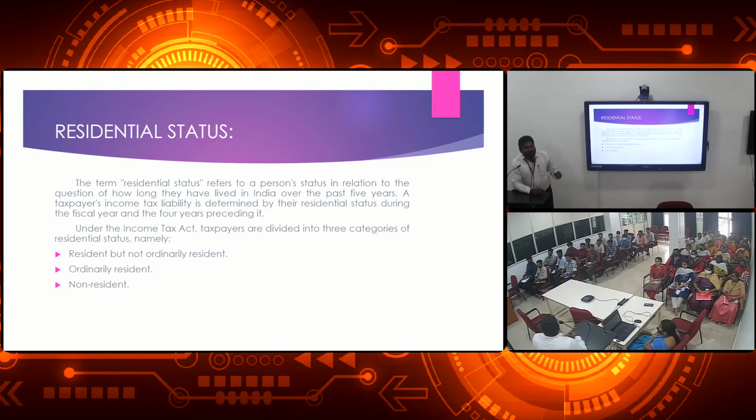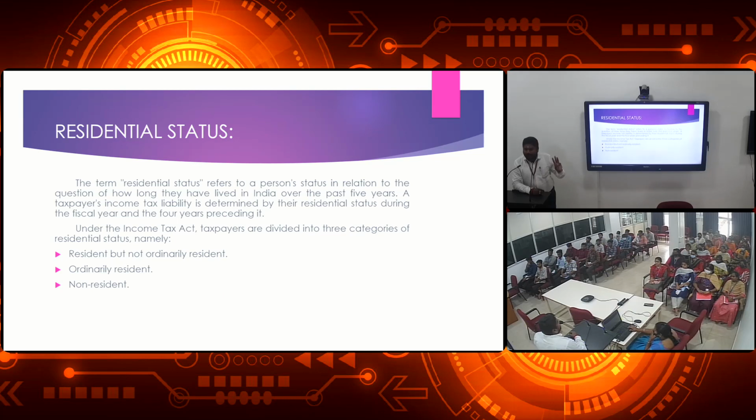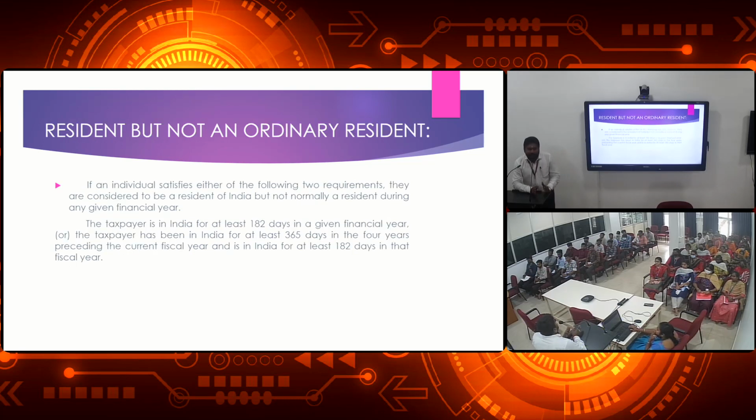Okay, there are types of residence: resident, and resident but not ordinary resident. First one, ordinary resident. Second one, resident but not ordinary resident. The third one, non-resident. Okay, here the order is changing. First one, resident. Second one, resident but not ordinary resident. And third one is non-resident. Resident means he is staying in India in the last year, which means the financial year. What is the current financial year? 1st April 2022 to 31st March 2023. Which year's income do you pay the tax for?